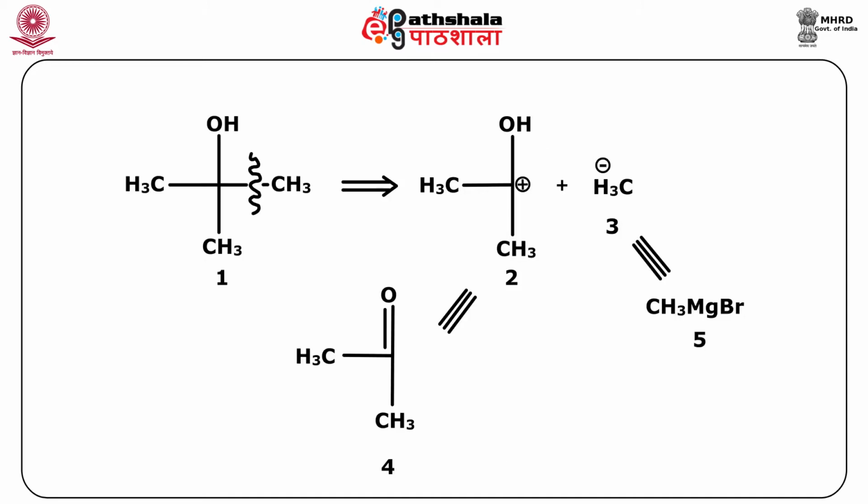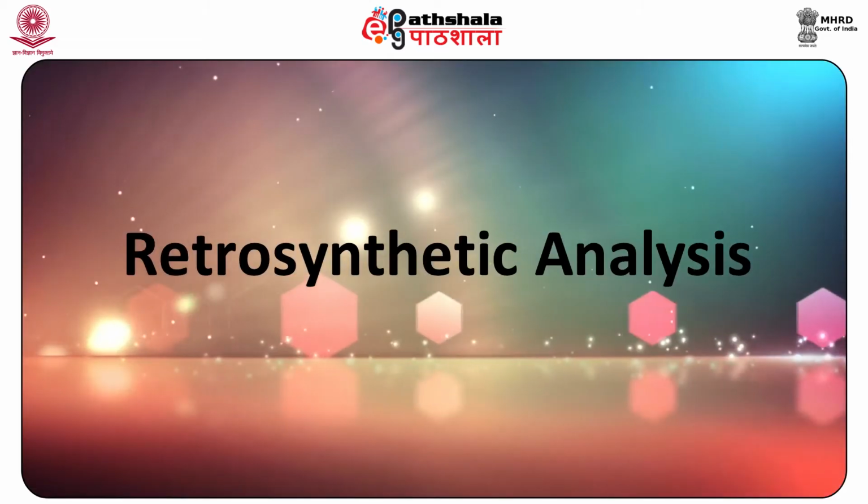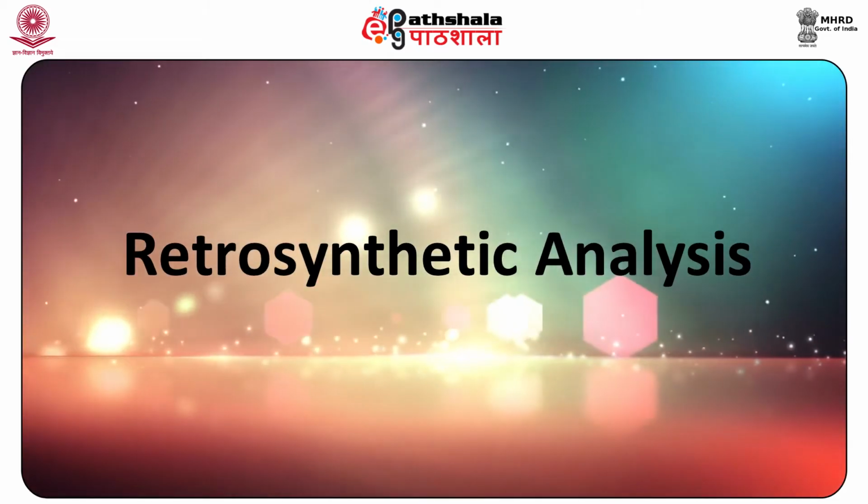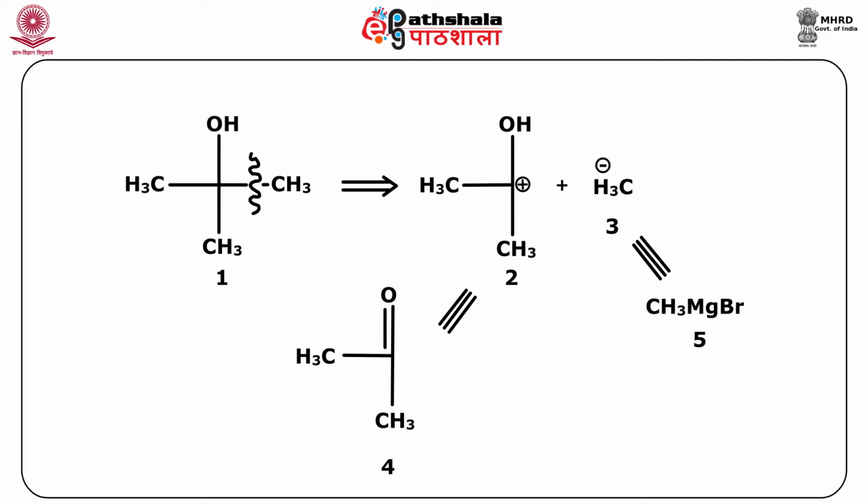For example, if we look into 2-methyl 2-propanol, it can be made from acetone and methyl magnesium bromide as shown in the structures 4 and 5. Let us look at the retrosynthetic analysis. The retrosynthetic pathway for 2-methyl 2-propanol given by the structure 1 is shown here in the figure.